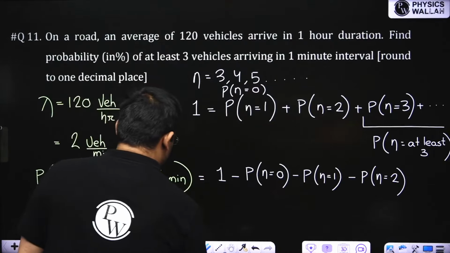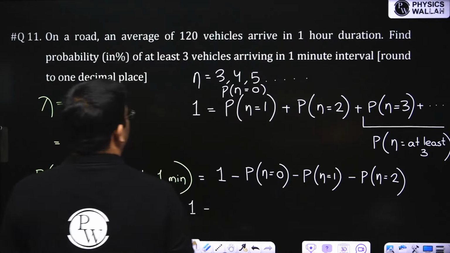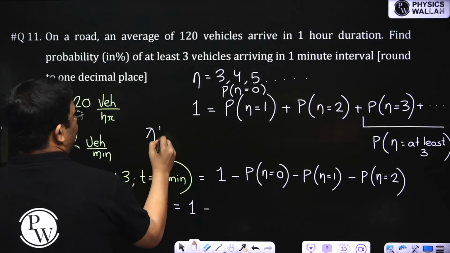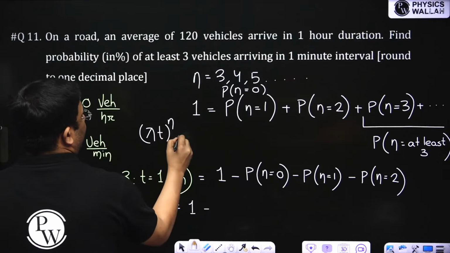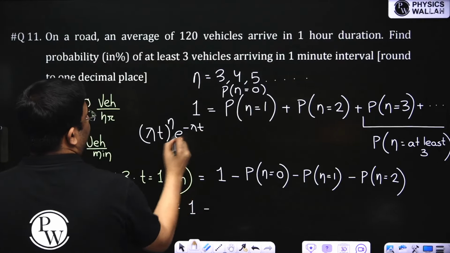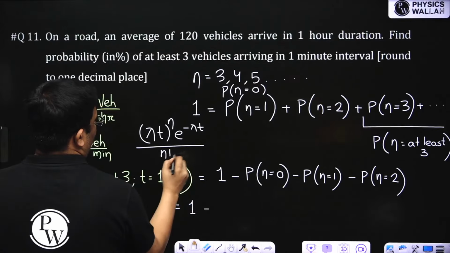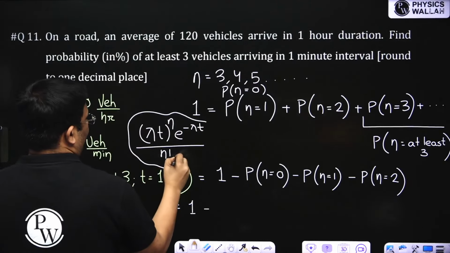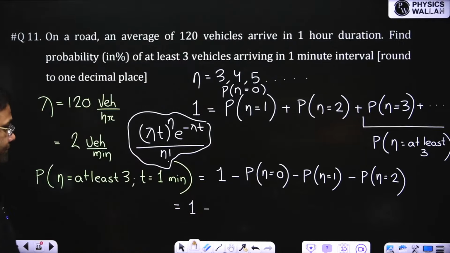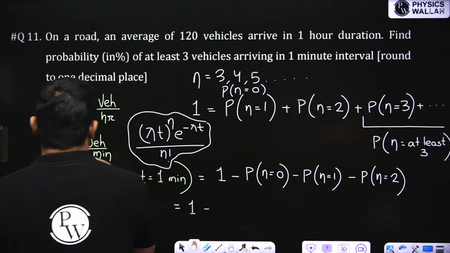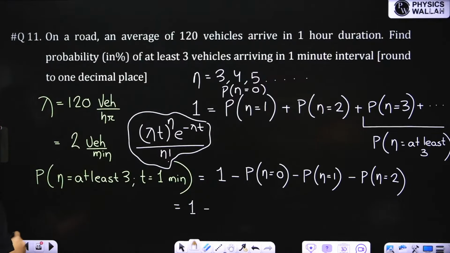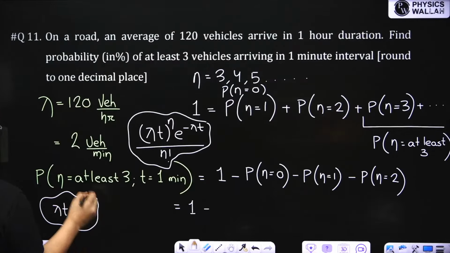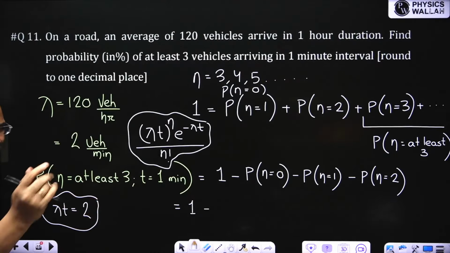So now I can use this equation. What is the probability for Poisson distribution? It is lambda t to the power n, e to the power minus lambda t, divided by n factorial. This is the formula, right? I'm writing the formula here for reference. First let us find this lambda t. Lambda is 2 vehicles per minute and t is 1. So lambda t is also 2, because 2 vehicles per minute into 1 minute is 2.